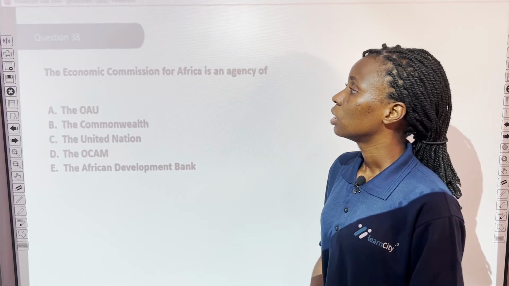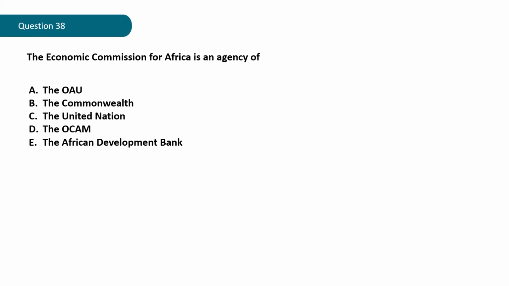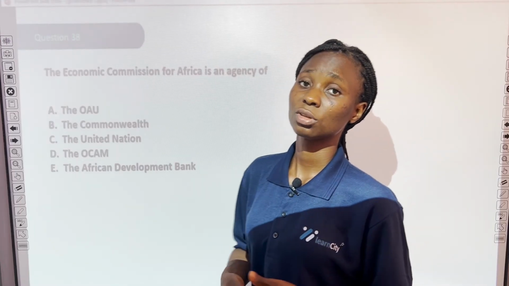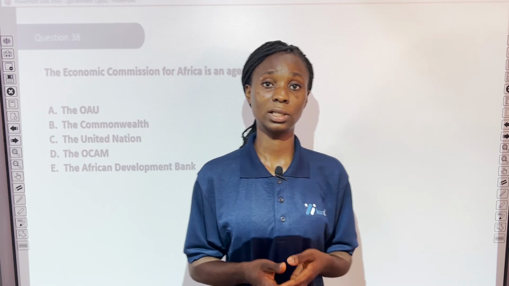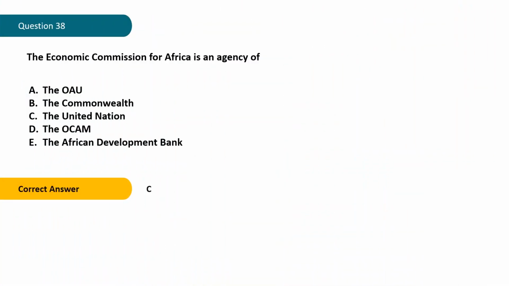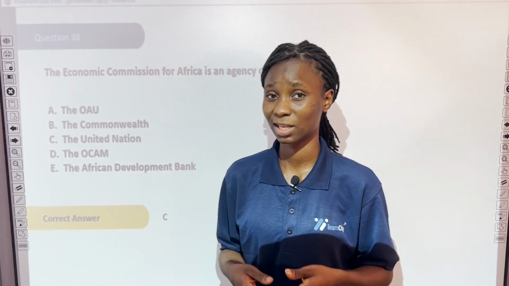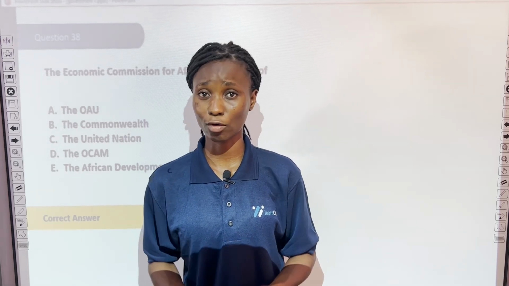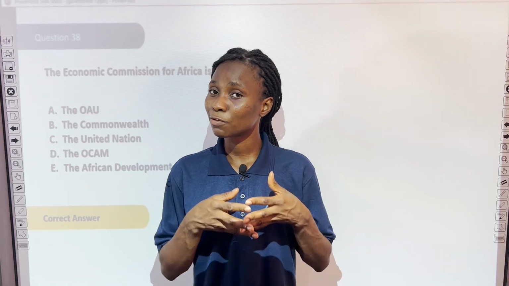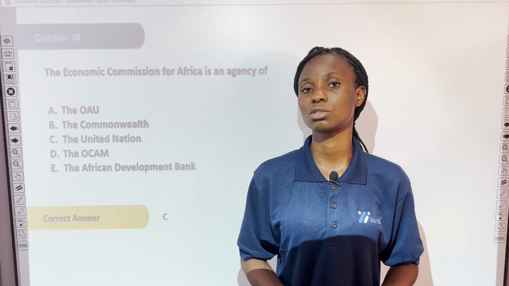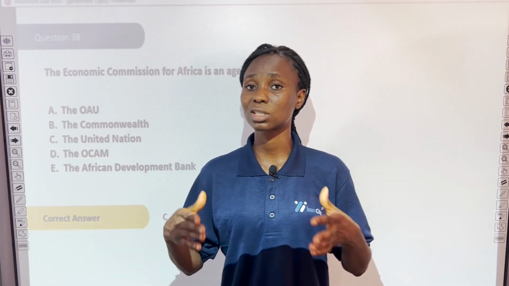Question 38. The Economic Commission for Africa is an agency of A. the OAU, B. the Commonwealth, C. the United Nations, D. the OCAM, E. the African Development Bank. What do you think the correct answer is? Well, let's see. The correct answer is C, the United Nations. Now, the Economic Commission for Africa is the regional body of the UNO. It is the regional body of the United Nations. So the correct answer would be the United Nations because it is representing the United Nations at the regional level.